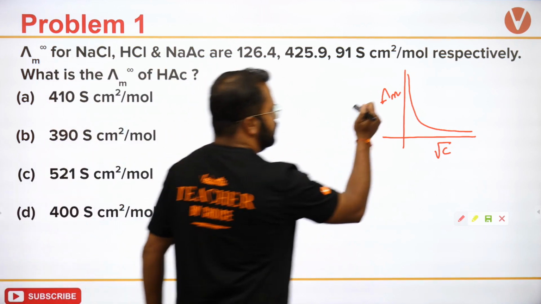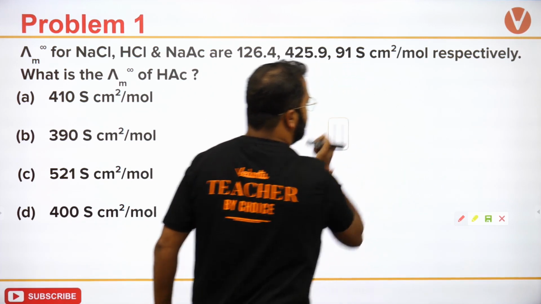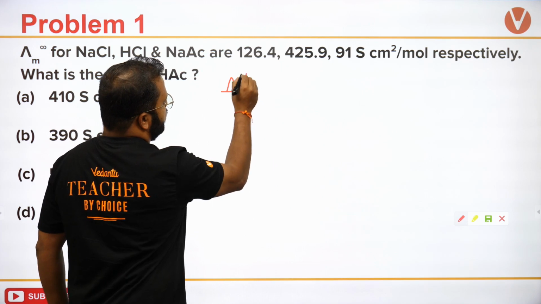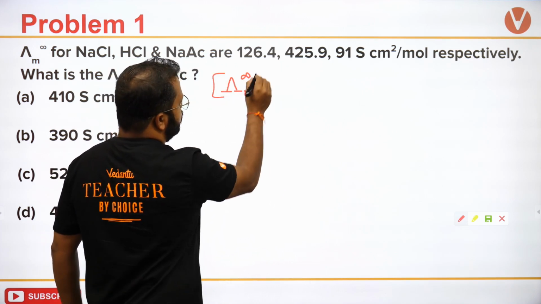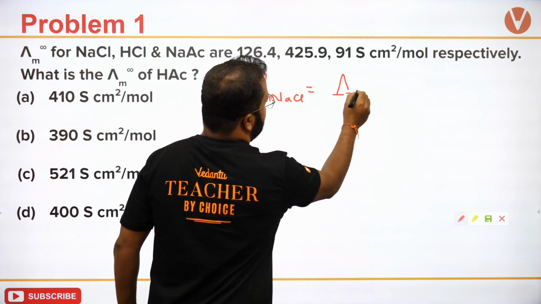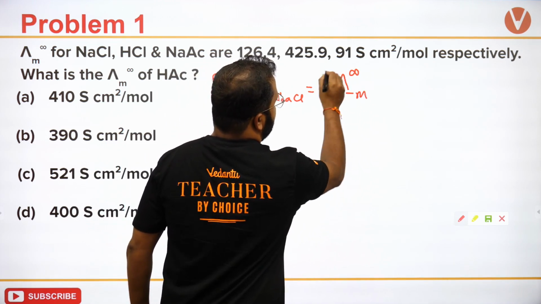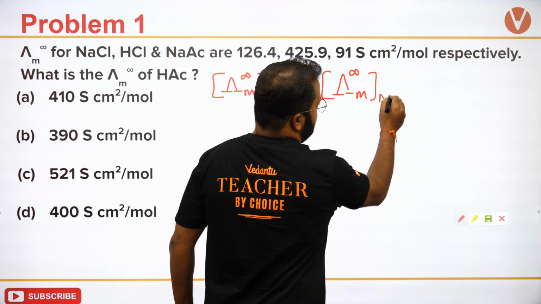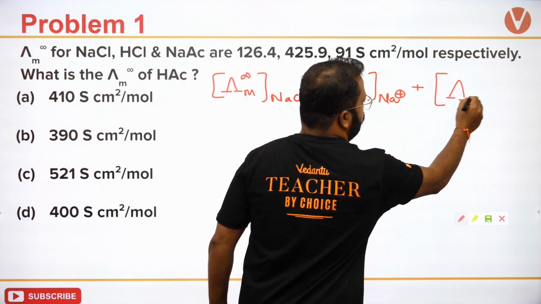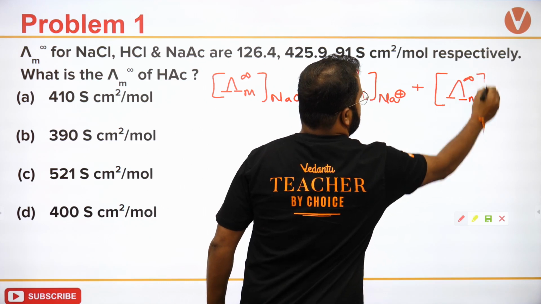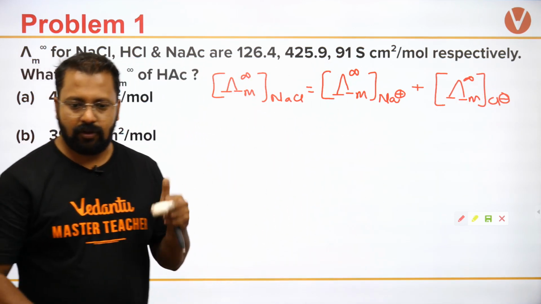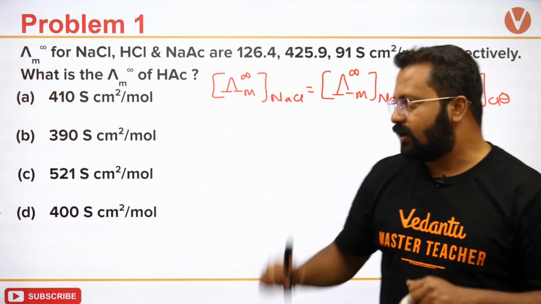Can I say that molar conductance at infinite dilution for NaCl will be equal to molar conductance at infinite dilution for Na plus, and that for Cl minus? Can I say this? This we have calculated earlier.